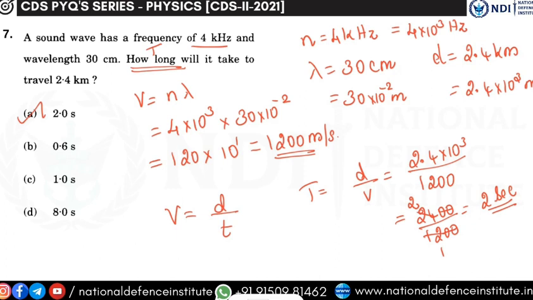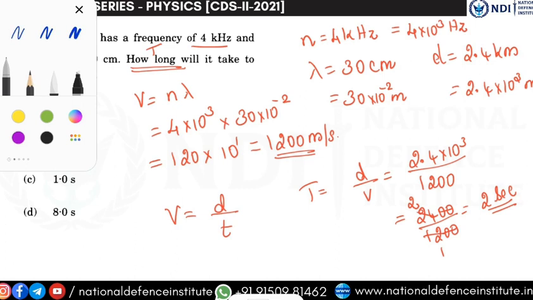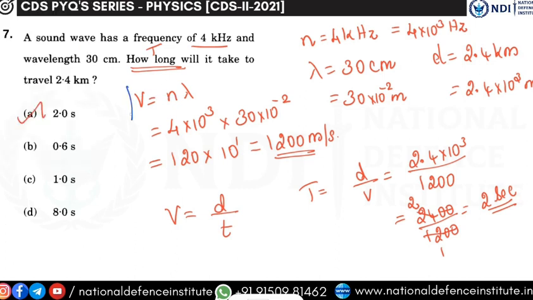I am using two formulas over here. The first one is velocity is equal to frequency into wavelength. The second one is velocity is equal to distance by time taken. Speed or velocity, however you want to call it.